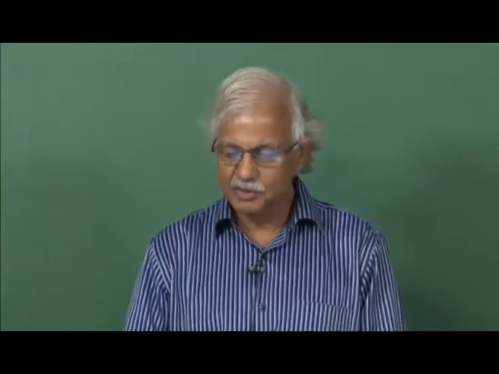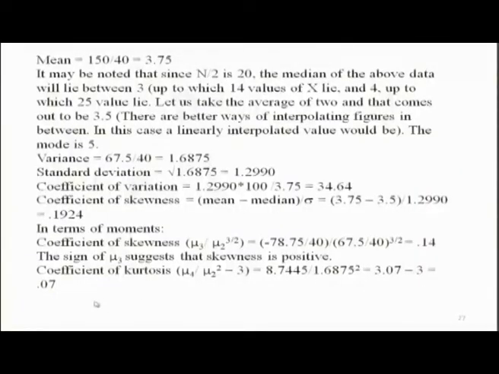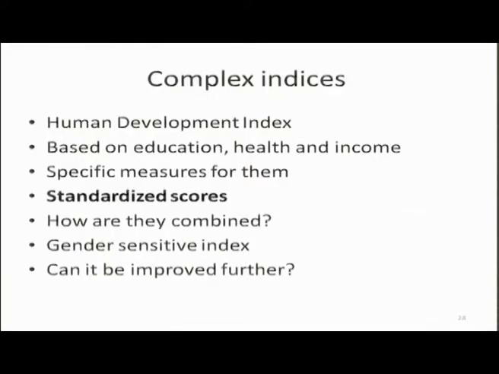The coefficient of kurtosis is 0.07, mu 4 by mu 2 square minus 3. This univariate analysis helps in developing complex indices, like the human development index. I have given you the example of the human development index.